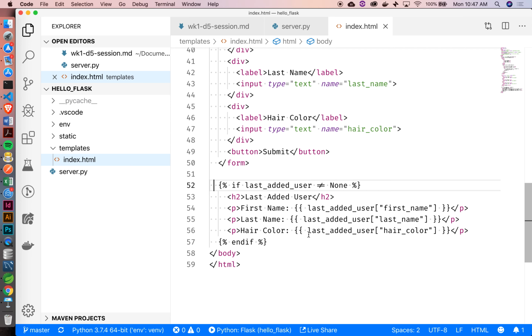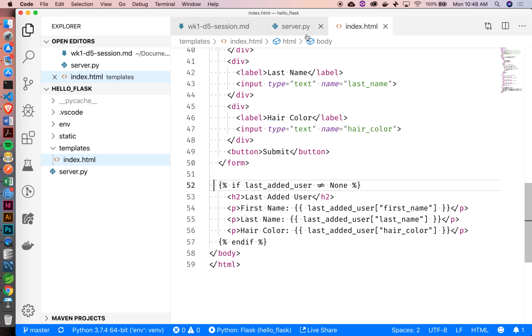Well, let's back up one second. Last added user right now is just a variable that I've passed along to my template. It's no longer a key. Now, if I said session at last added user, which I could have done, then last added user was a key in that case.